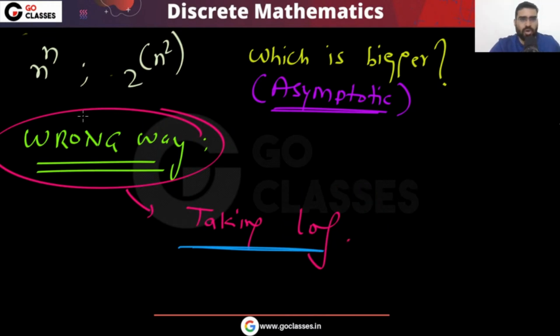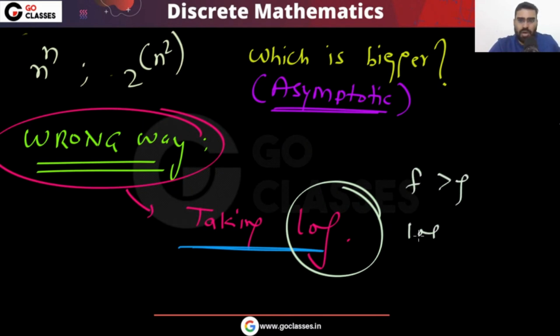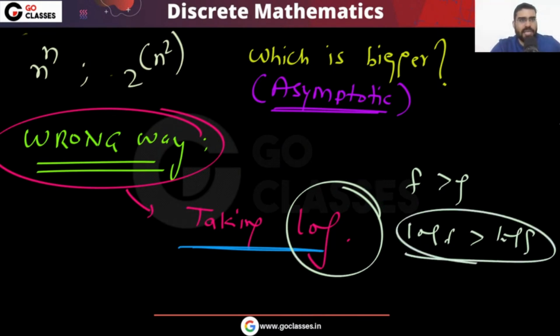What this means is that if f is bigger than g, then log f will also be bigger than log g. But the most important point is that because of this logarithm,